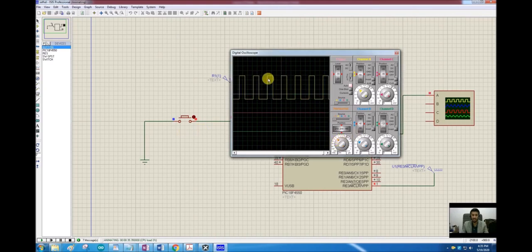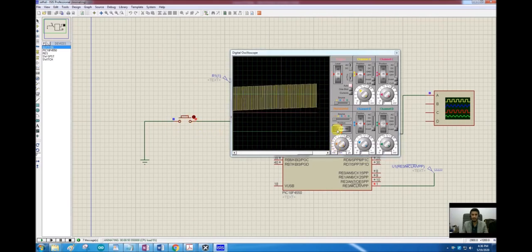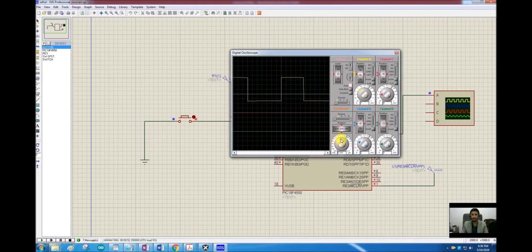So now we can see that it has more delay on the off side than it has on the on side. So it is about 33% duty cycle. Now it has changed, so it is around 66% duty cycle. Now it is about 100% duty cycle if we see here, and now again it will go to 33% duty cycle, but it is not becoming off.